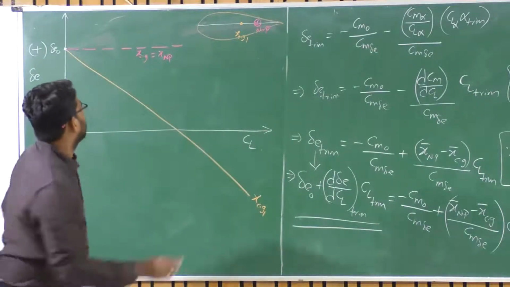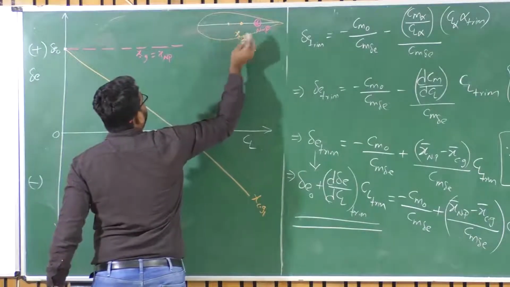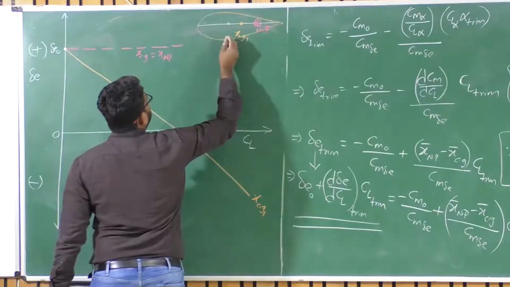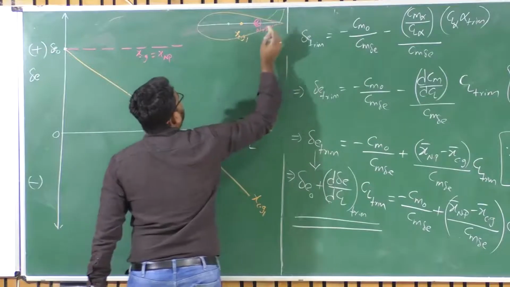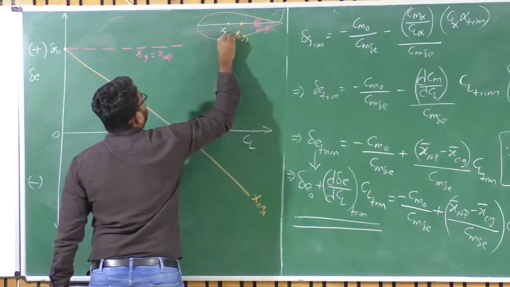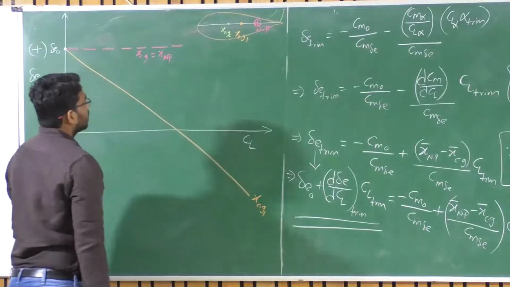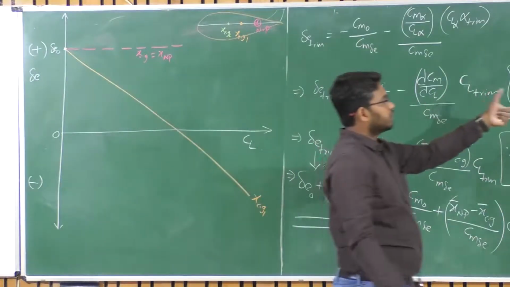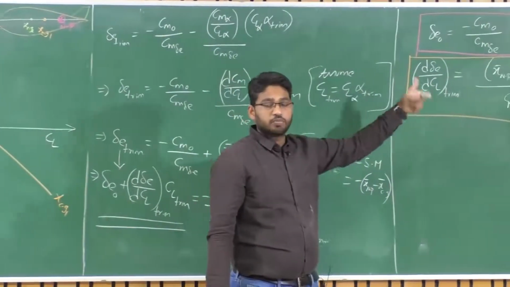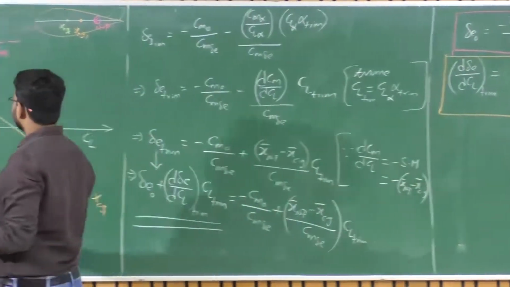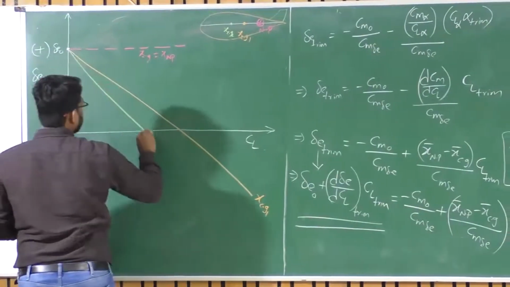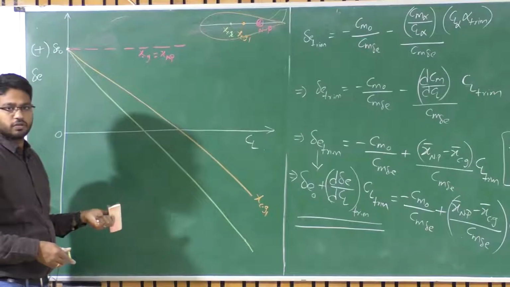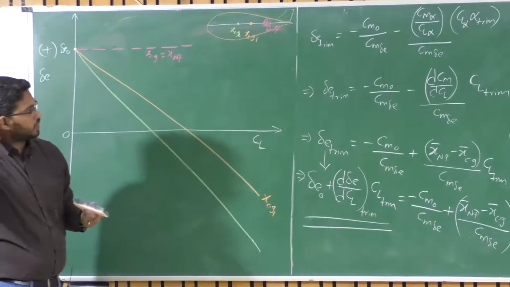Now, let us say I take my CG a bit more forward, towards the leading edge here, towards the nose of this aircraft. Let us say this is my XCG2. So that means the distance between the neutral point and CG location is increased, which makes this slope steeper, isn't it? That is more negative here. Am I getting it or not? So this makes the slope more negative. And delta E naught is independent of the location of the center of gravity, isn't it? That is what we figured out here. Okay.